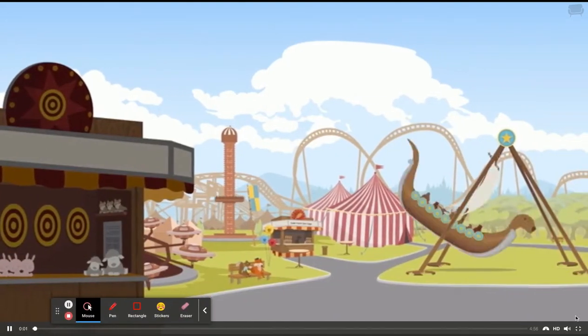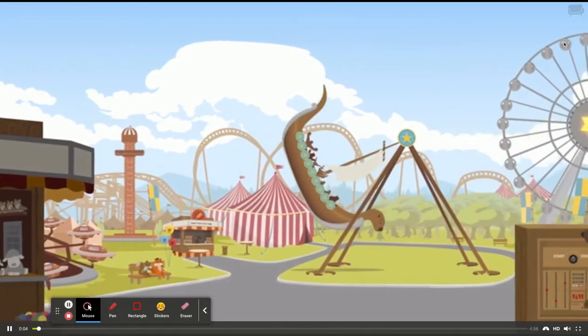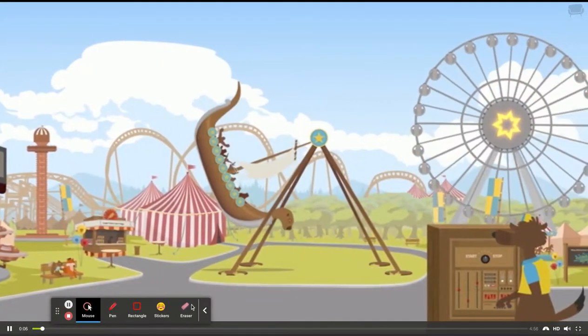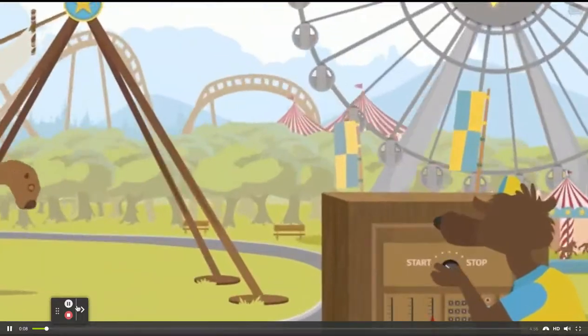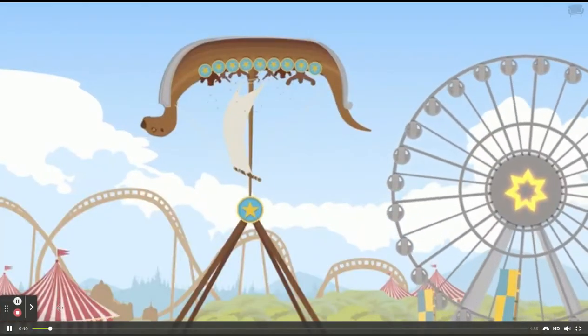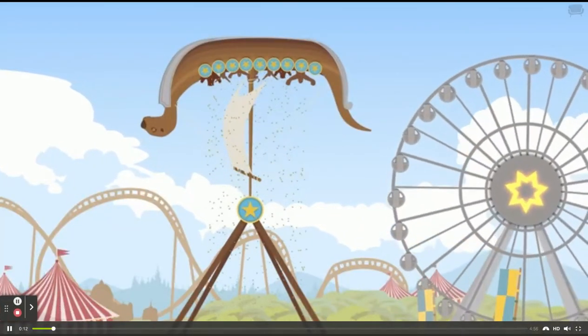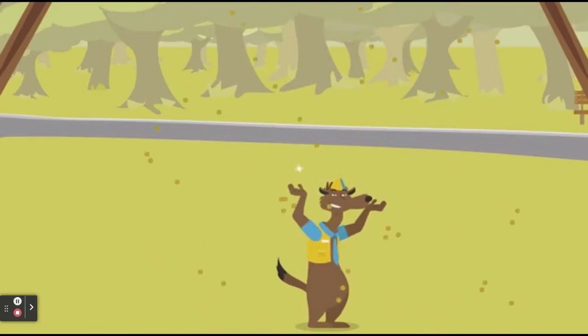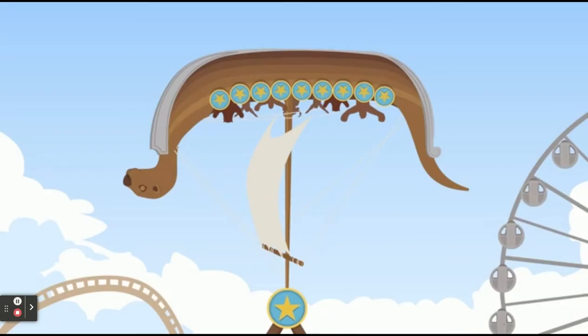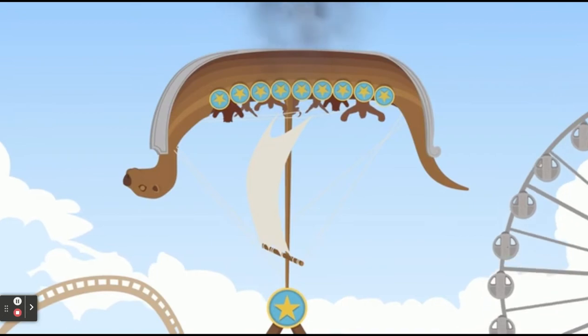Otter This World is known for its utterly awesome rides. And the Otter Viking ship is no different. That noise can only mean one thing. Those pesky weasels are making it rain. Uh-oh, this time the weasels have gone too far.